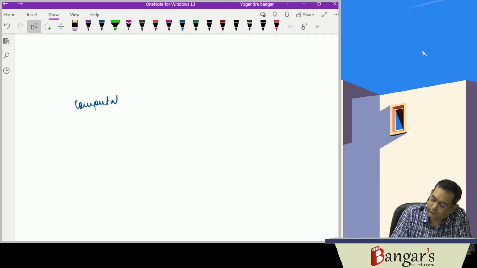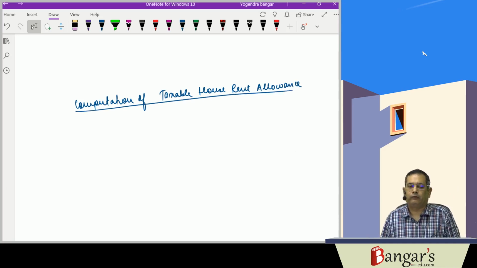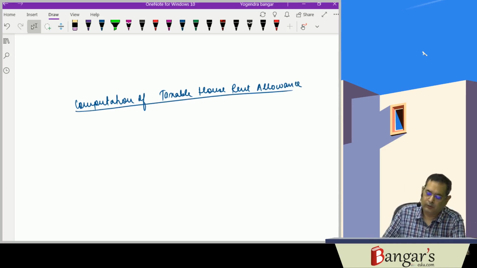Computation of taxable house rent allowance.